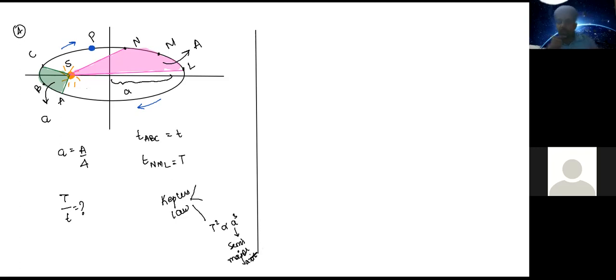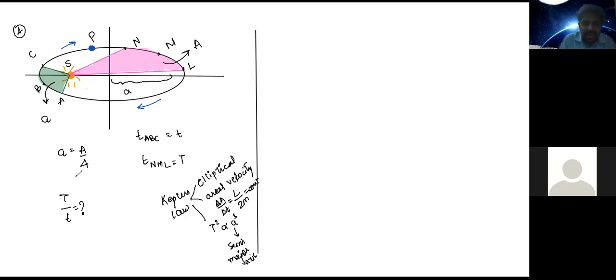This was one. There were two more. The first one was that the path traced is elliptical, right? And the second one was that the areal velocity is constant. What is areal velocity? Area covered per unit time, right? Delta A by delta T is constant and given by L by 2m, L by 2MP. Now L by 2m is equal to the areal velocity, or area per unit time, which is constant.